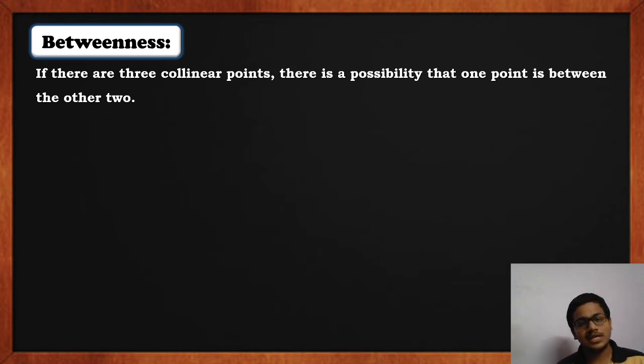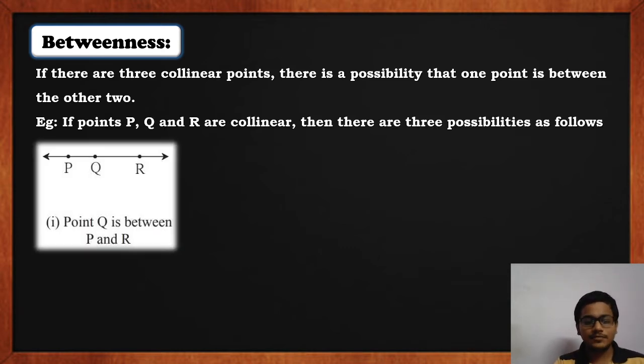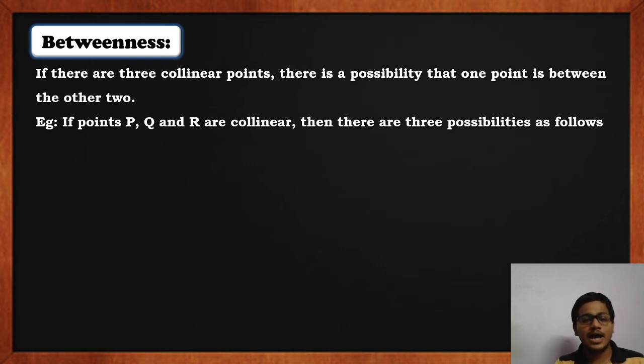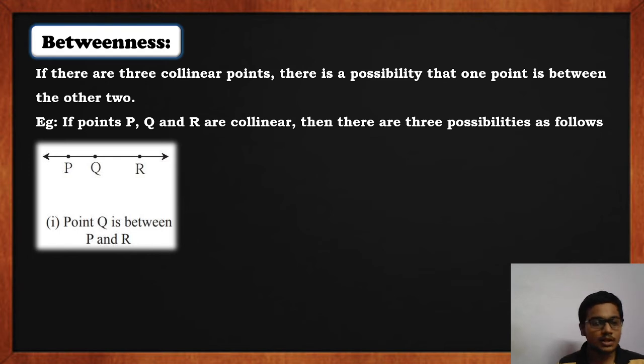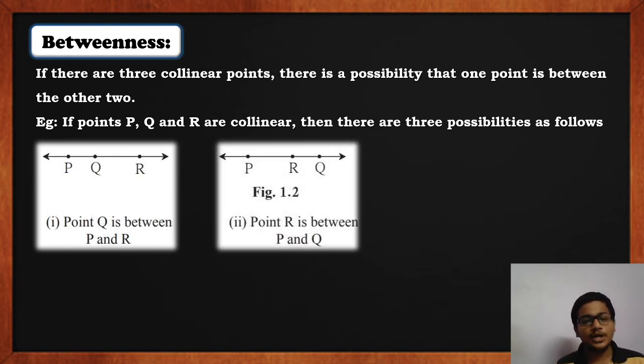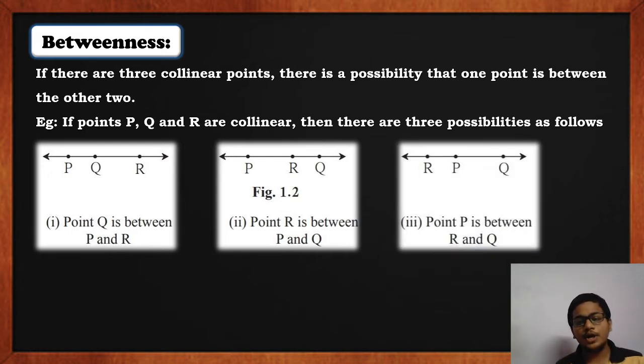So in such a case, there is a possibility that one point can be between the other 2 points. For example, if we consider points P, Q and R as collinear points, then either point Q can be between P and R, or point R can be between P and Q, or point P could be between R and Q. So there are three possibilities in which we can represent P, Q, R collinear to each other.